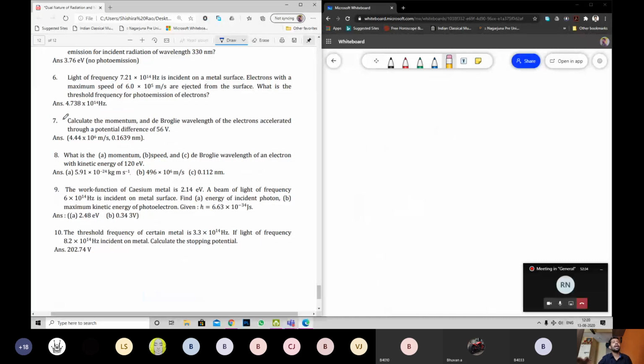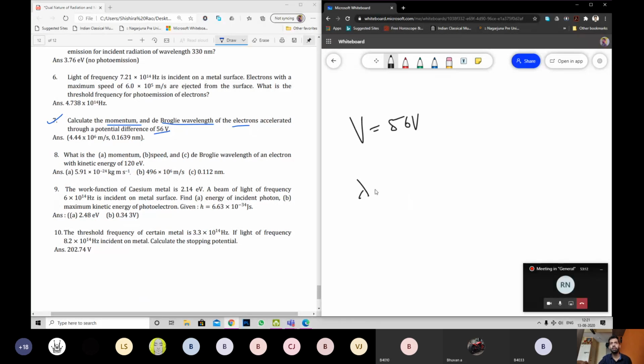7th one. Calculate the momentum and de Broglie wavelength of electrons accelerated through a potential difference of 56 volt. What is given? V, accelerating potential, equals 56 volt. You find momentum and de Broglie wavelength. There are multiple methods. I'll first find de Broglie wavelength because it's an electron. And my formula is straightforward.